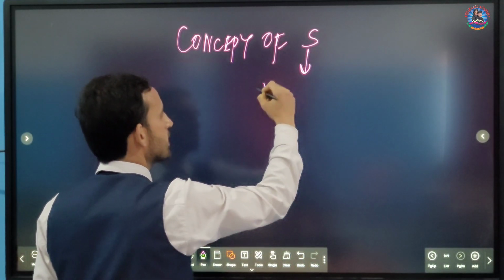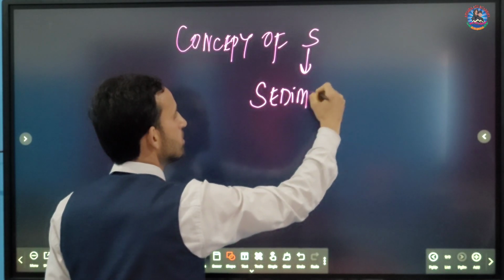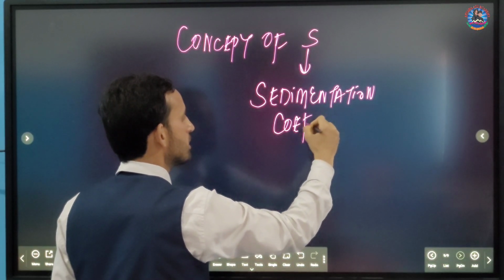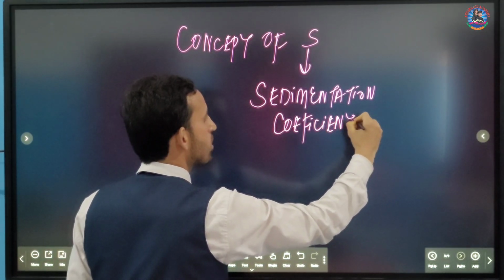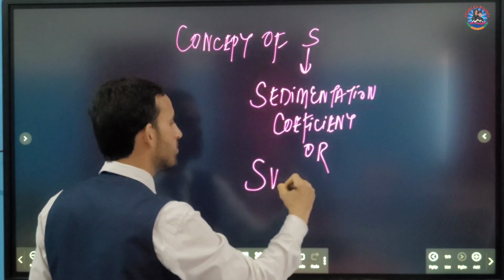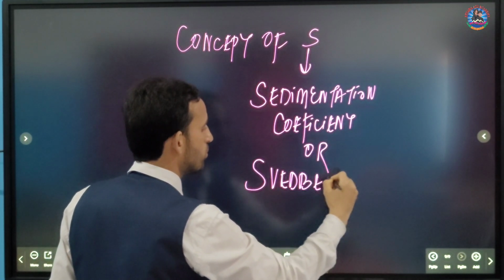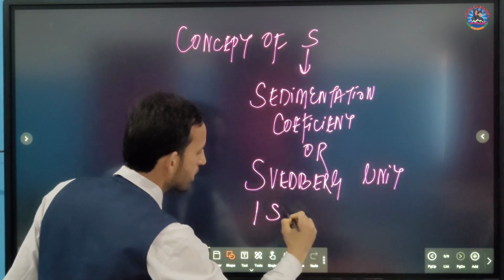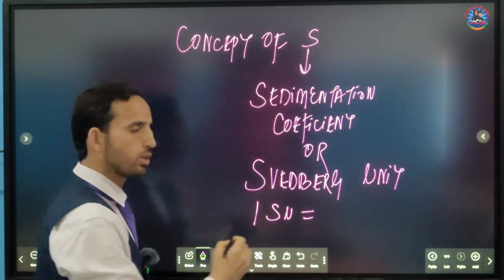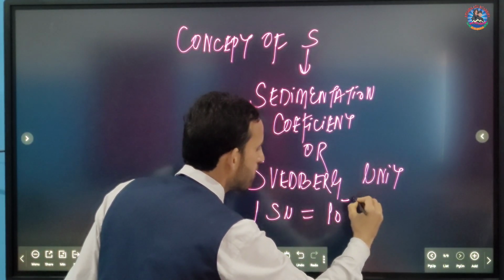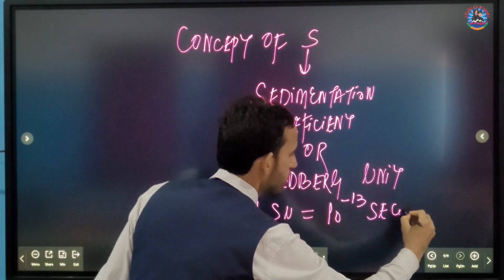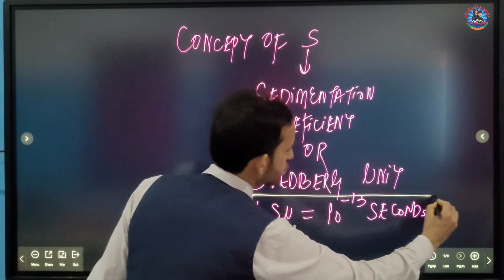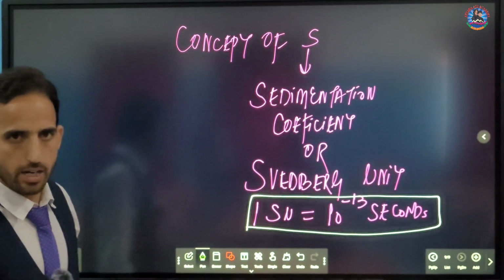S simply means sedimentation. It means sedimentation coefficient. It is also called the Swedberg unit. Now, keep in mind that one Swedberg unit is equal to, what is its value? Its value is 10 raised to power minus 13 seconds. So what I mean to say is that one Swedberg unit is equal to 10 raised to power minus 13 seconds.